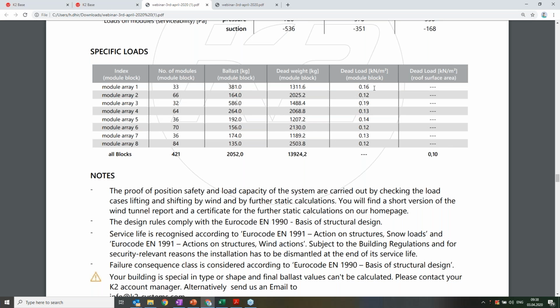Yeah, so what we normally recommend, what good installers normally do, is they also have a structural engineer for the projects. The structural engineer knows these values, these numbers, they are interested in these numbers, and they know how to play with these numbers. What you need to tell the structural engineers is, I'm going to put a solar PV on the rooftop.